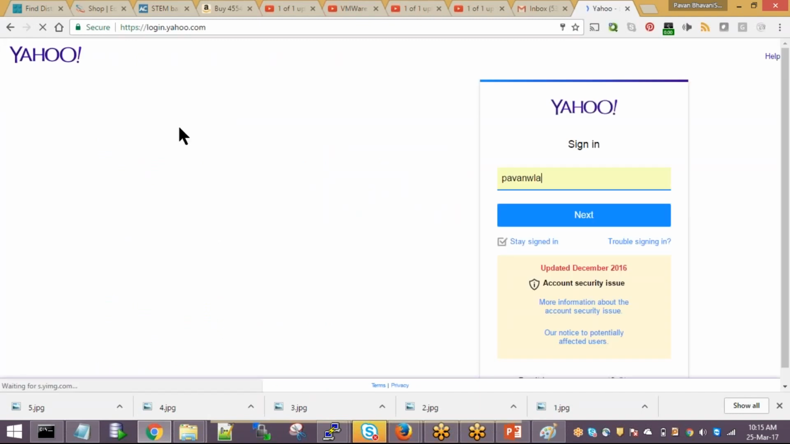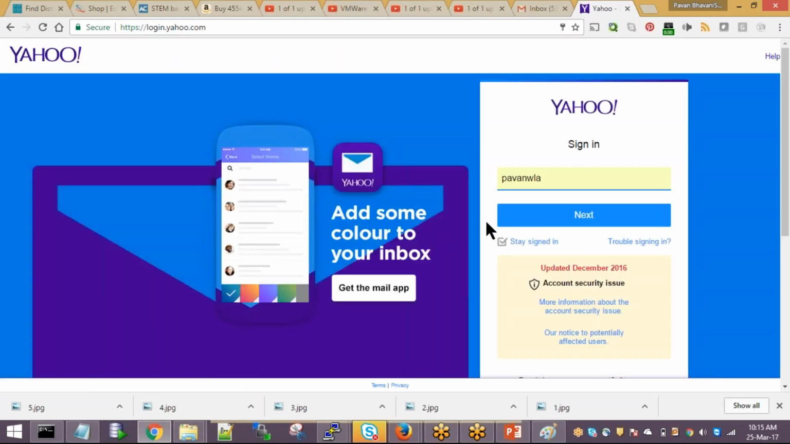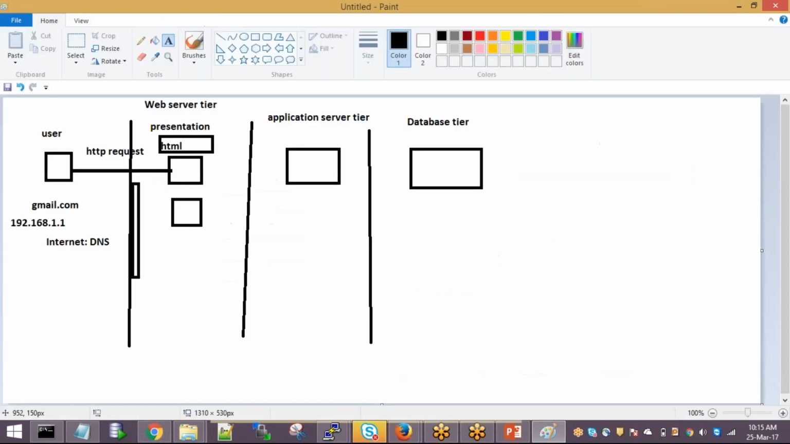So if I press it, it is going to this page, right? So this is your page. This page will be loaded from your web server. Once you give any sign-in information, that request will go from there to here, because your web server will only serve the static content.